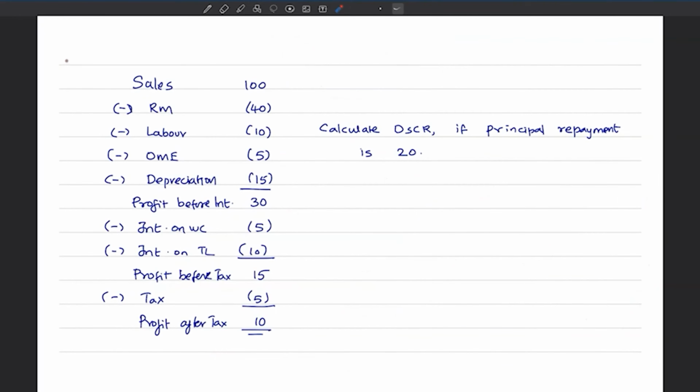With this backdrop, let's look at this case study. So look at this scenario. There is a sales of 100 million, expenses: raw material, labor, other manufacturing expenses and depreciation. So total expenses are 70, sales is 100. That gives profit before interest of 100 minus 70, which is 30. Now this is profit before interest, so interest has to be paid. Let's assume interest on working capital is 5 million, interest on term loan is 10 million. So 30 minus 15, you get profit before tax of 15 million. Then there is a tax of 5. So this is profit after tax. We have to calculate DSCR if principal repayment is 20.